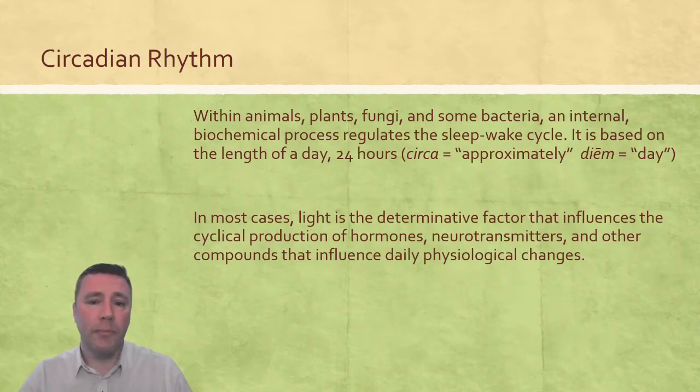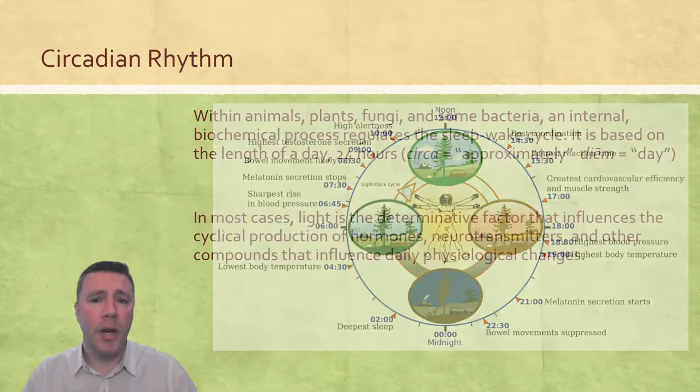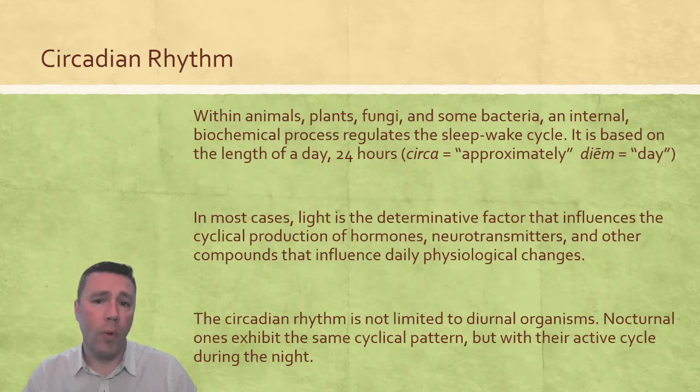Humans, of course, are no exception to the cyclical nature of the circadian rhythm. We can take a look at this diagram here and see some of the most common behaviors and physiological changes that take place within that 24-hour cycle. We can say, for example, start here and see that we reach our deepest sleep not long after midnight, our body temperature decreases a few hours later, and as we progress through the day, we see some of the more common physiological changes and behaviors that take place, like when we're most alert, when we have our best coordination and fastest reaction time.